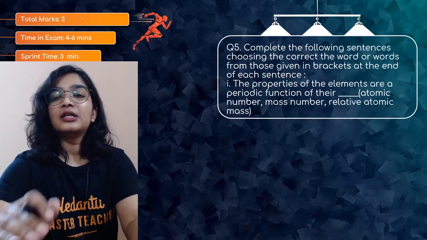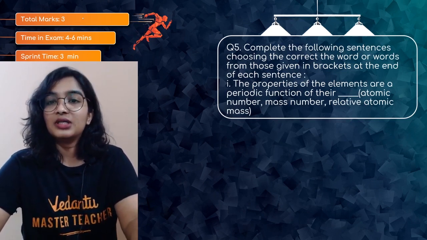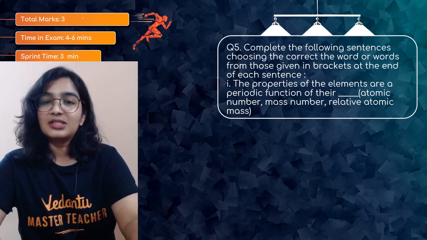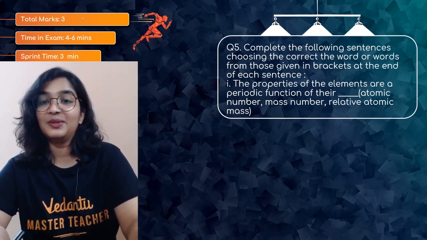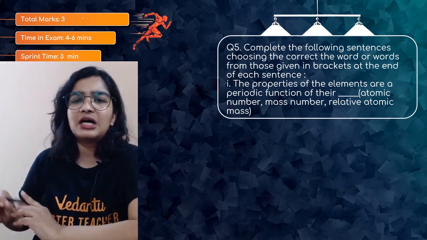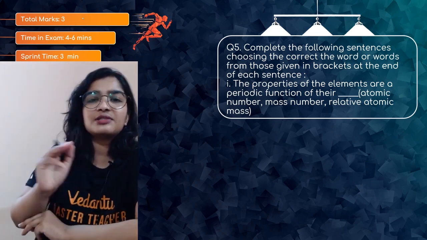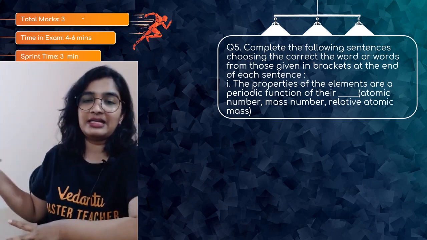Question number 5. Complete the following sentences, choosing the correct word or words from those given in brackets at the end of each sentence. Okay, interesting. The properties of the elements are a periodic function of their. See, this is for 3 marks because you have 3 fill in the blanks sentences.